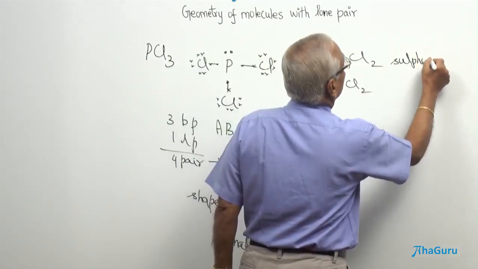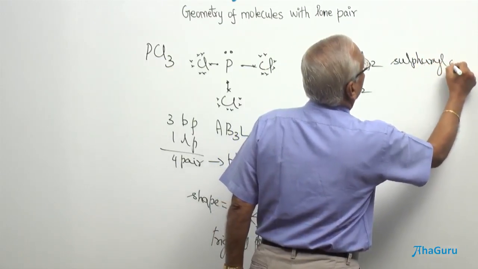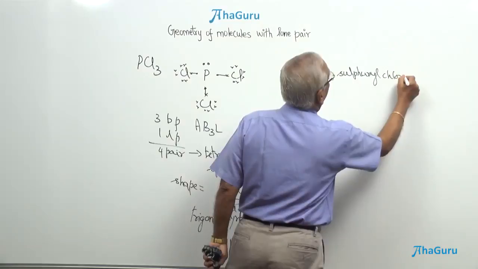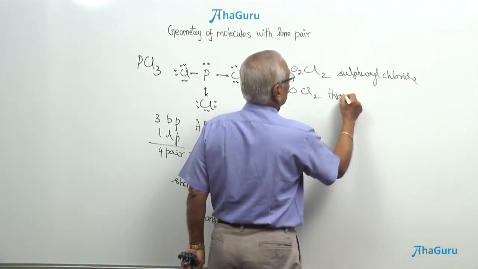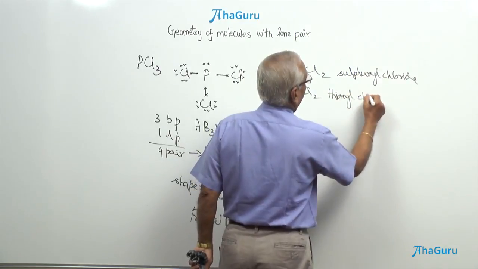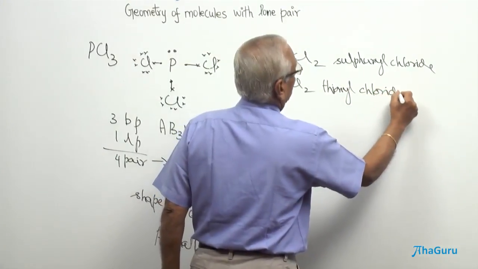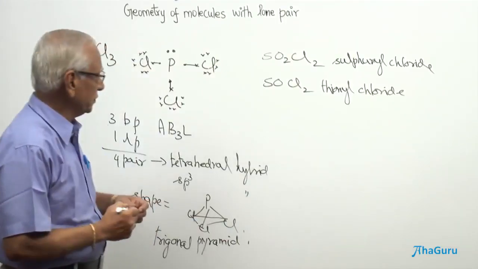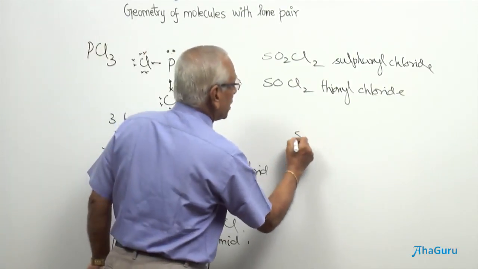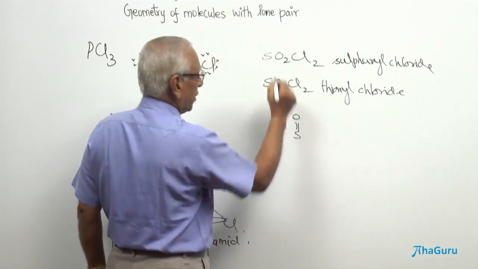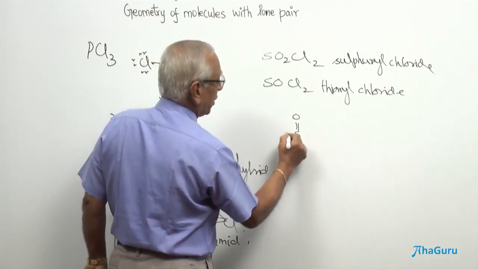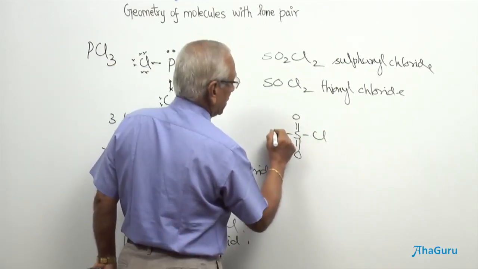This is called thionyl chloride. Now, the electron dot formula of sulfuryl chloride: S double bond O, S double bond O, and Cl and Cl.